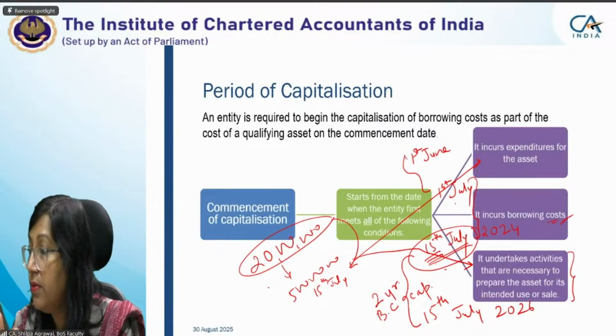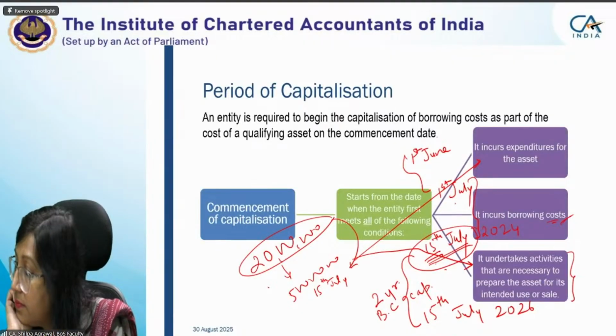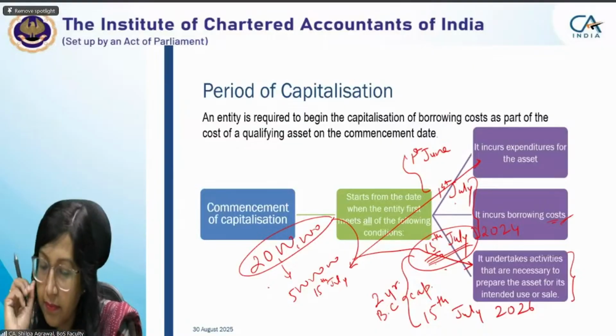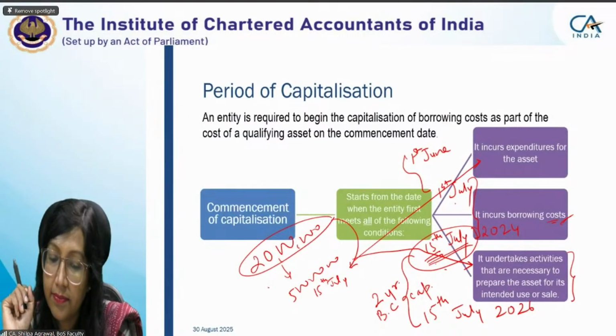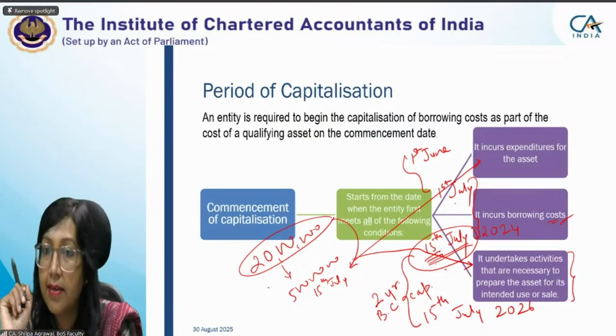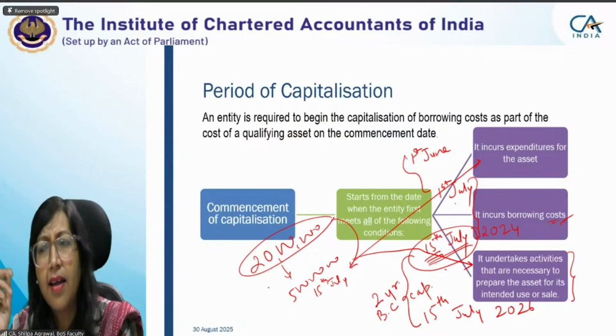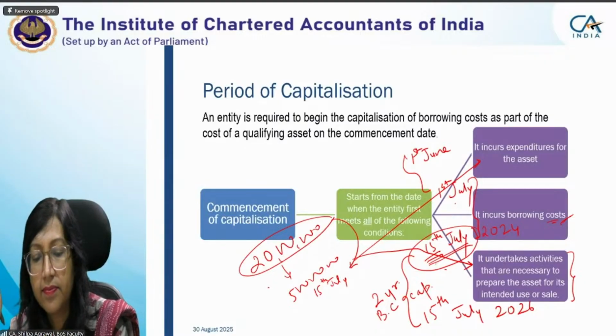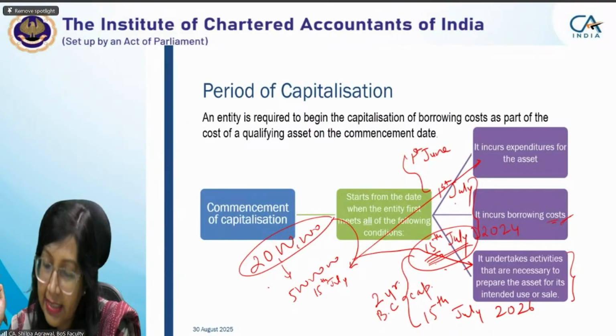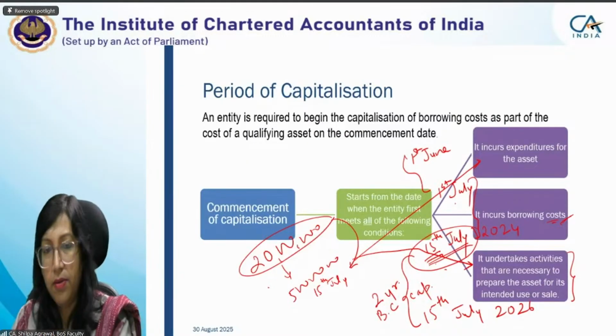Is it? Yes, ma'am. Ma'am, now I am very much clear, because it incurs expenditure for that asset. Borrowing cost would have been incurred prior to the expenditure as well. They might have got the sanction limit and got ready for that, so that may be idle for 2 to 3 months. Then they will begin. So whenever the expenditure is incurred for the asset, from that period only we have to capitalize that borrowing cost. Now I am very clear, ma'am. Thank you so much. Okay.